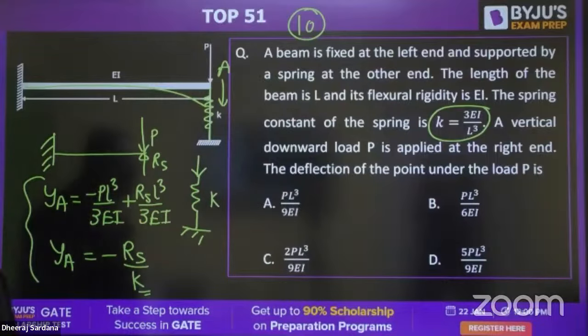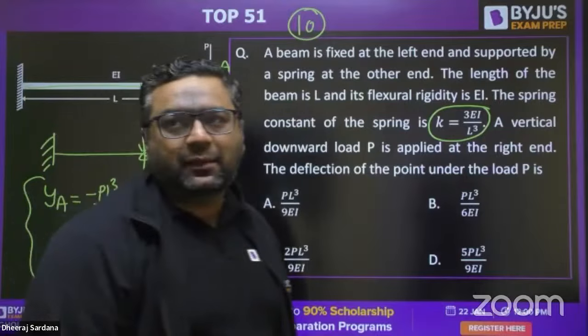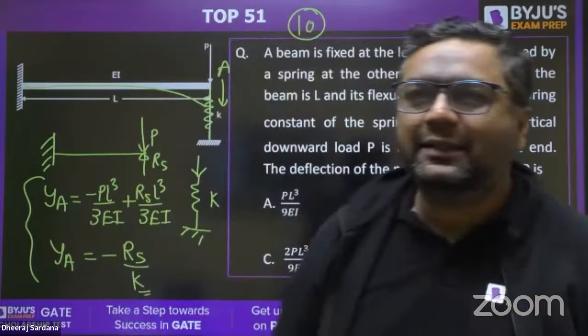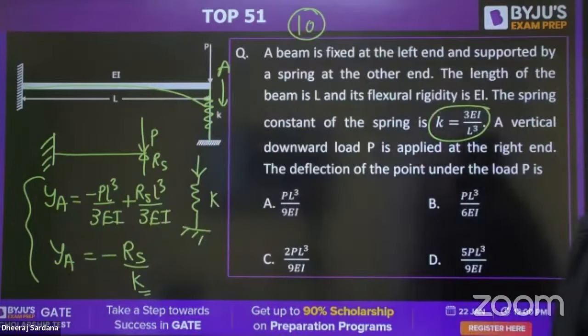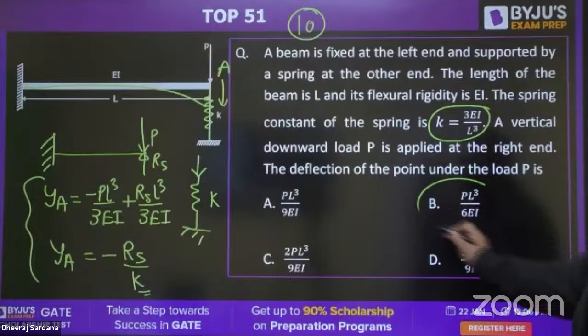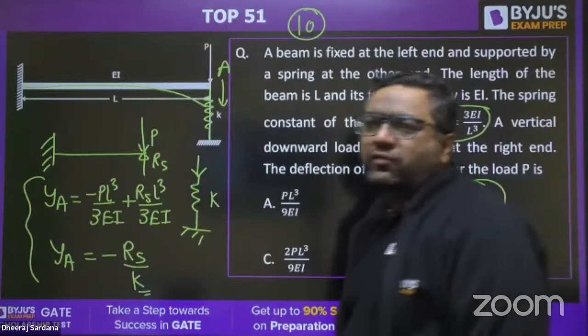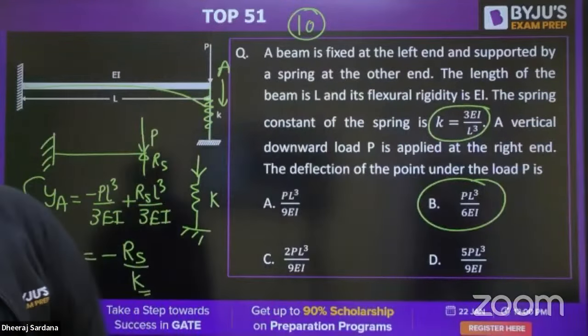Abhishek Saul is saying B. Ajay is saying B. Shiva Kumar. Yes. Very good, Shiva. Thanks for that. So the answer is going to be B, guys. So the answer will be B. That is correct.